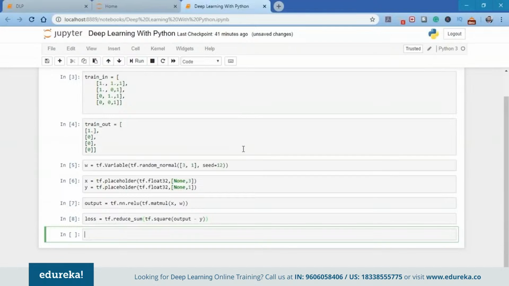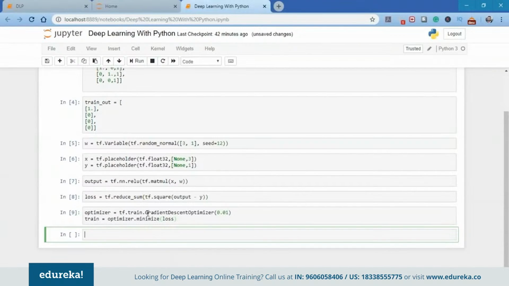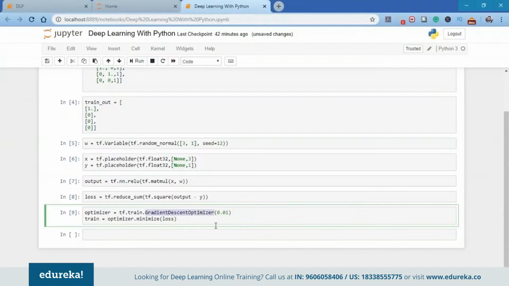So guys, if you want to know more about the gradient descent optimizer and how exactly a neural network works, go check out the gradient descent video which is posted by Edureka, the link to which I'll share in the description box below. In case you want to know the exact mathematics of how the gradient descent works, and what exactly is the purpose of a perceptron when we are talking about minimizing the error, you can check out that video. So as you can see here, I have used the gradient descent optimizer.